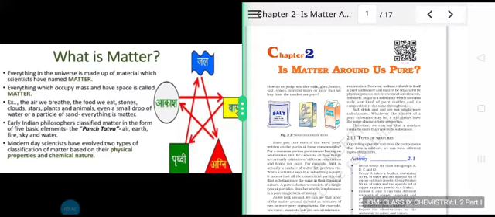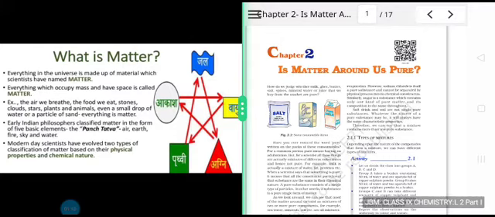Everything in the universe is made up of material which scientists have named matter. Everything which occupies space and has mass is called matter. So that includes the air we breathe, the food we eat, stones, clouds, stars, plants and animals, even a small drop of water or a particle of sand. Everything is matter.